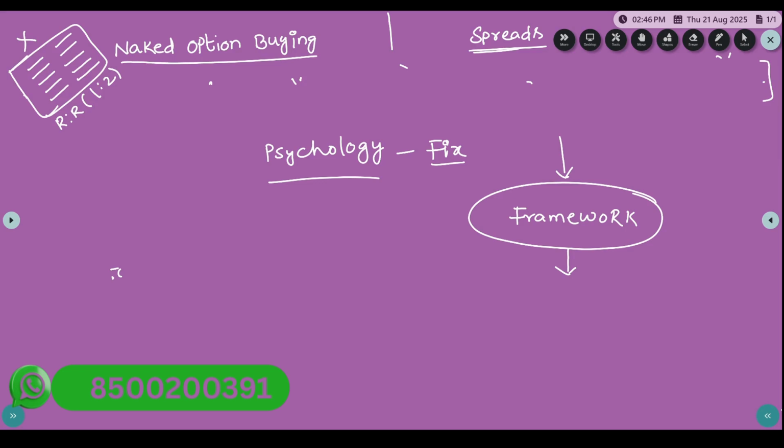So finally, the conclusion: spreads are good, naked option buying is good. But based on the trader's personality, we need to take a decision to go with naked option buying or spreads. Each and every strategy has its own pros and cons.